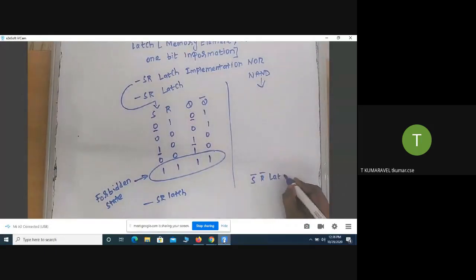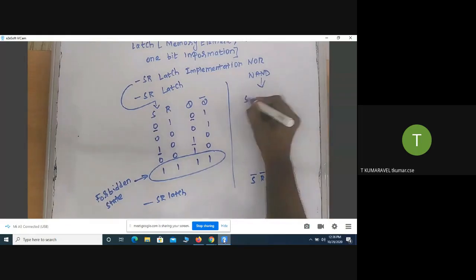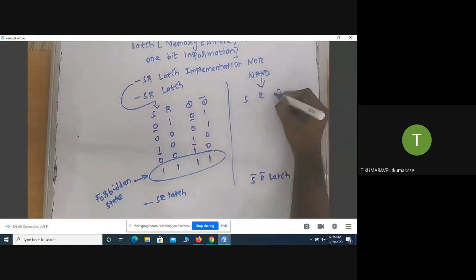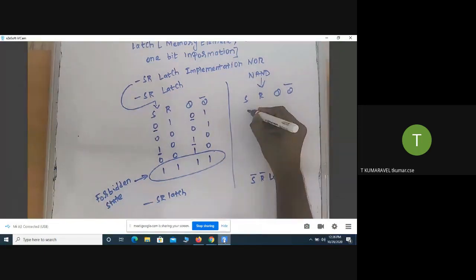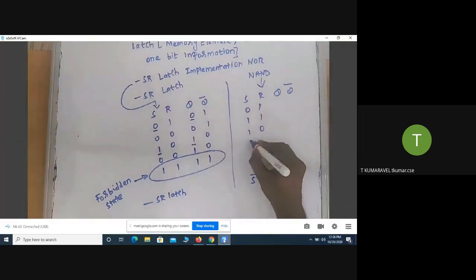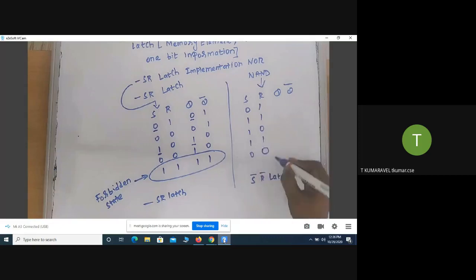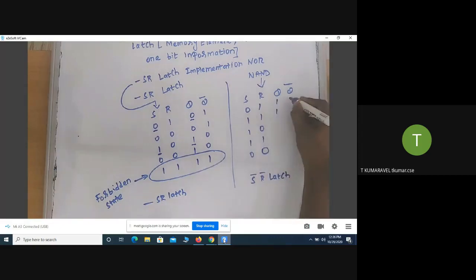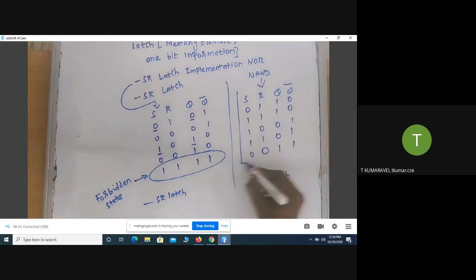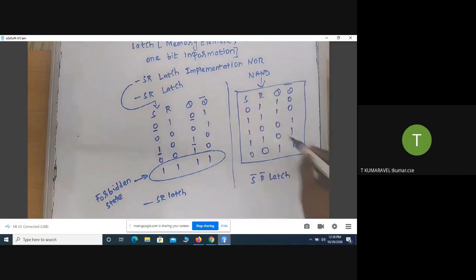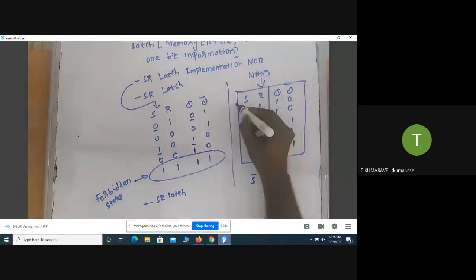Why is it called the S bar R bar latch? If we go through the truth table of SR latch implementation using NAND gate, I am taking the same input combinations: 0 1, 1 1, 1 0, and again 1 1, 0 0. How should the output appear? It is just opposite to the SR latch.